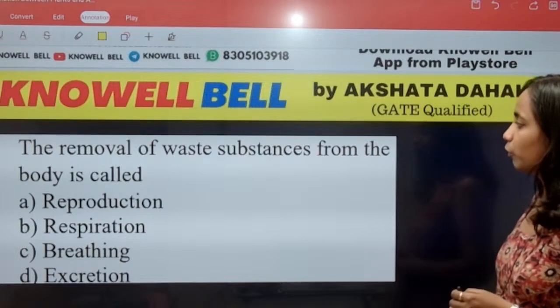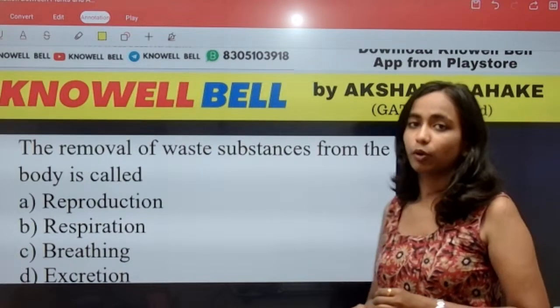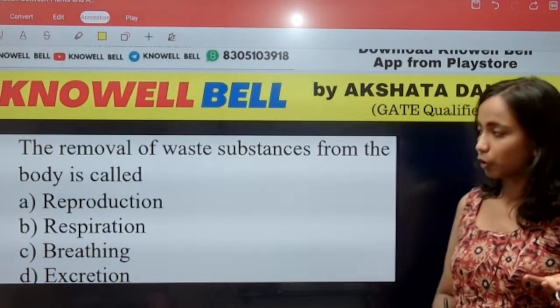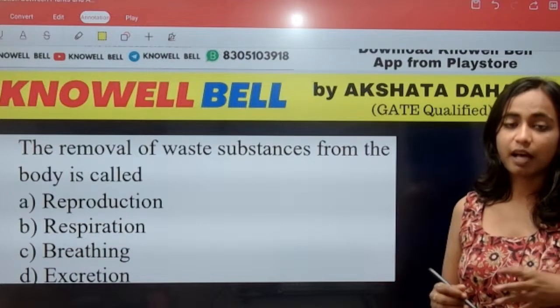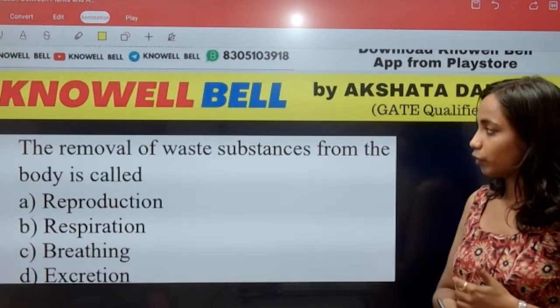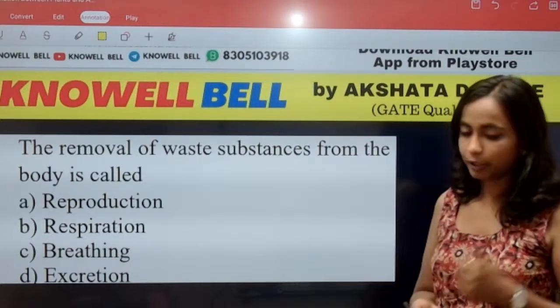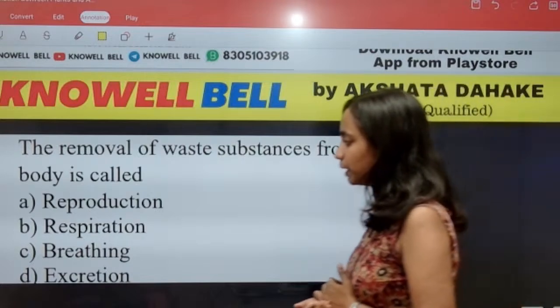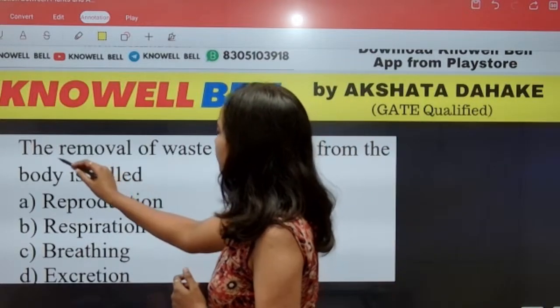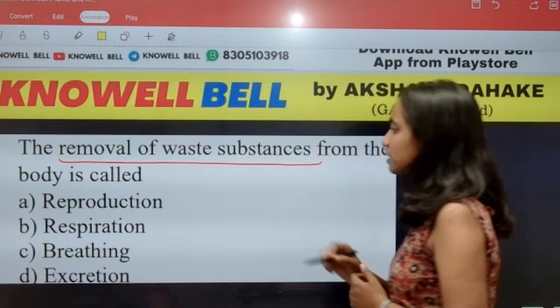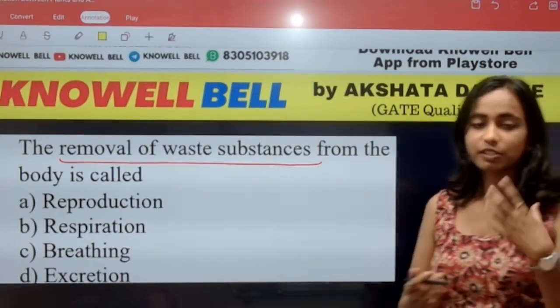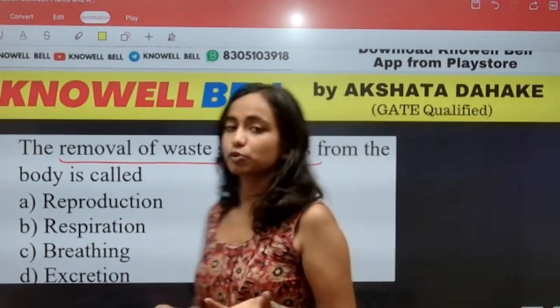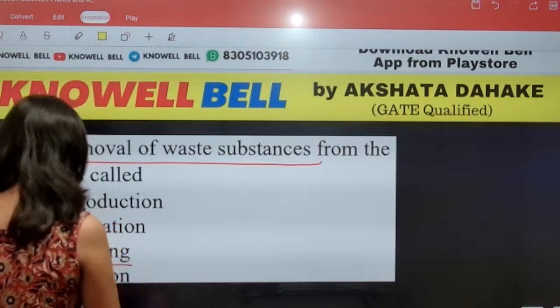Question number 2, the removal of waste substances from the body is called. The process by which waste substances are removed from the body. What do we call this process? Quickly, provide your answers. Option A, reproduction, B, respiration, C, breathing or D, excretion. ऐसी process जिसके through हम body से waste substances को remove करते हैं. That process is called excretion.